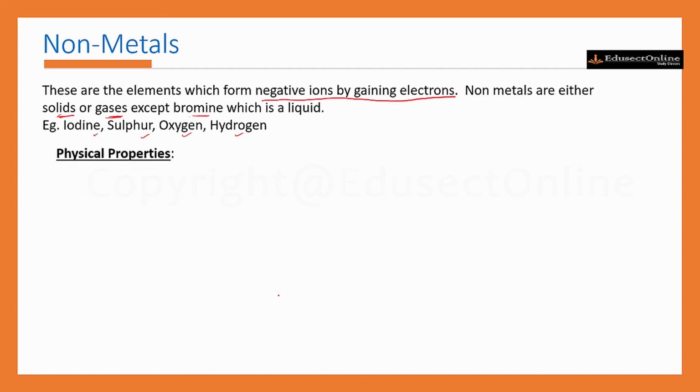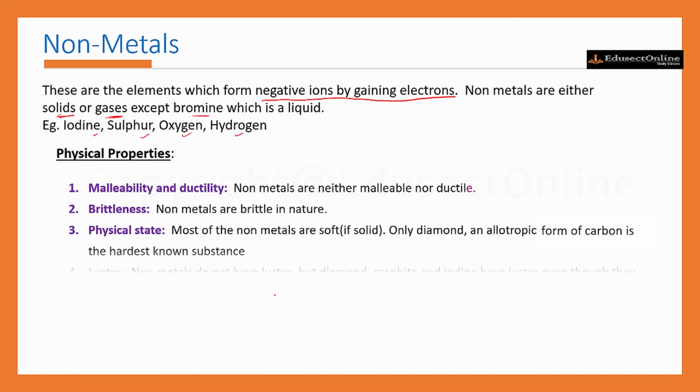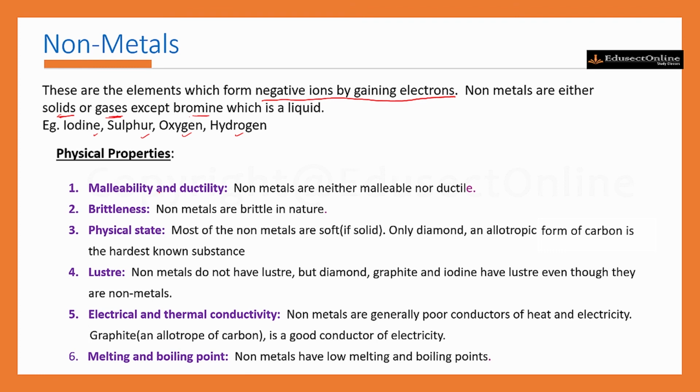Then next we can see the physical properties of non-metals. First is malleability and ductility. Non-metals are neither malleable nor ductile. They don't have the property of malleability or ductility. That means they cannot be drawn into thin wires and cannot be drawn into thin sheets. Then next is brittleness. Non-metals are brittle in nature. That means they break into pieces. For example, sulfur. When it is hammered, it breaks into pieces.